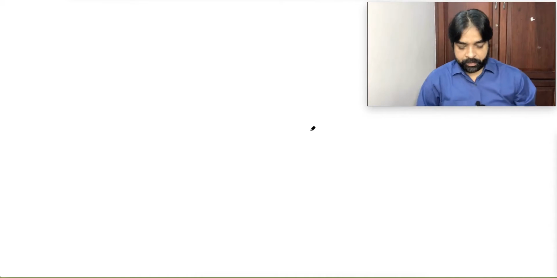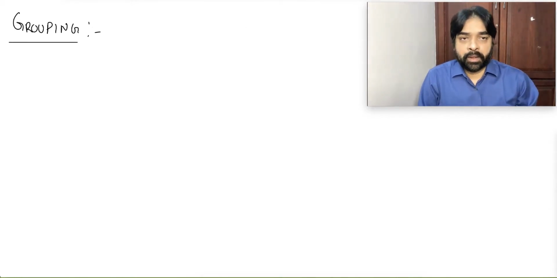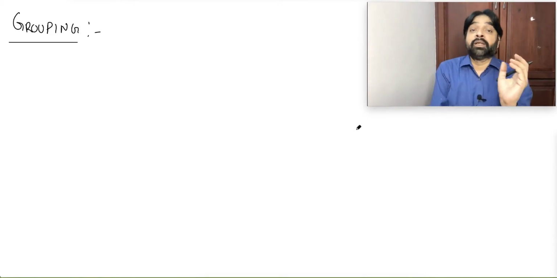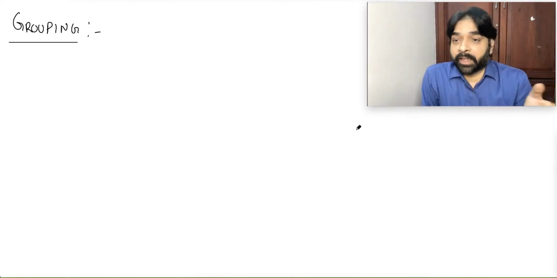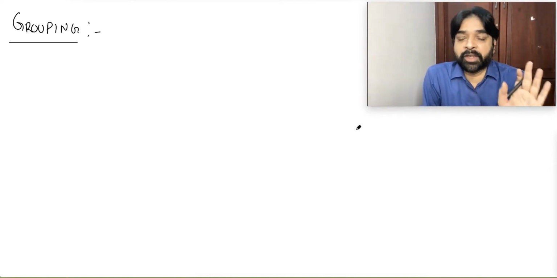Now, the next, give the heading, all of you. Grouping. It's one of the important topics, though for the school point of view, it's not there. Means for the students in the 11th class, 12th class, it is not there in schooling.